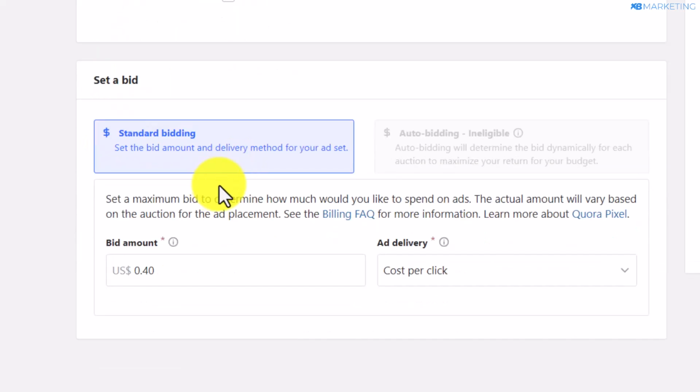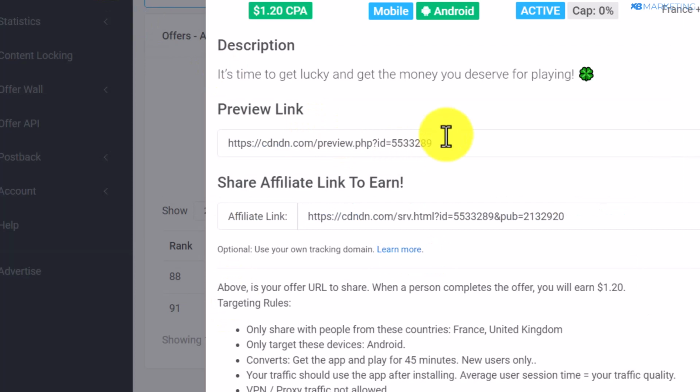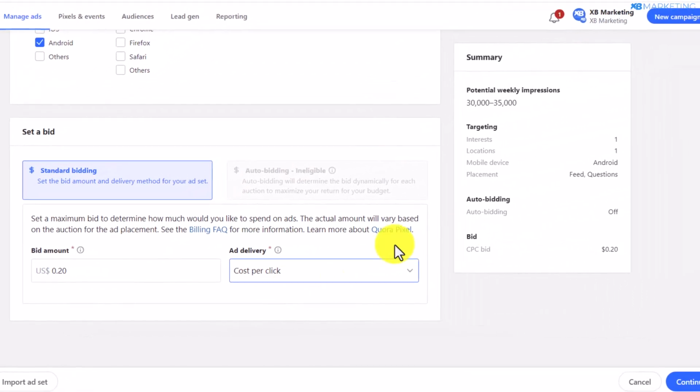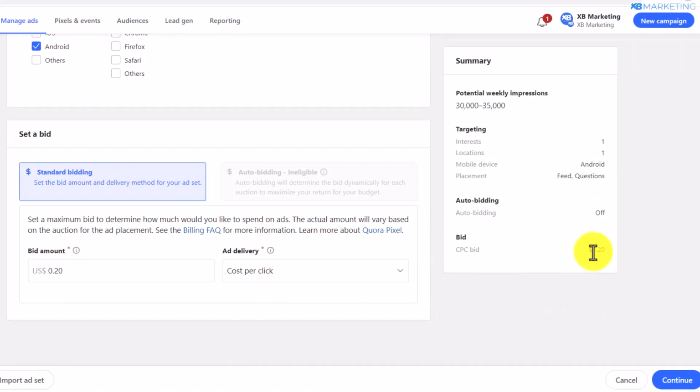All right, so you want to scroll down, and here you want to change this bid. You want to reduce it as low as possible, to something like 20 cents, and keep in mind this offer is going to pay you $1.20. So it's definitely still profitable if you spend only 20 cents to get $1. So once you do that, here you want to then click on continue.